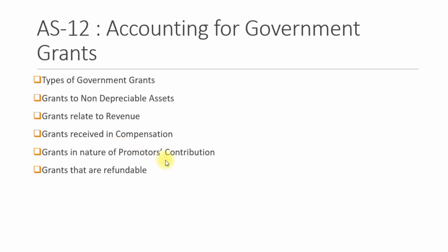For promoters' contribution, if grants are given in the nature of promoters' contribution, they should be credited to capital reserve and should definitely be part of shareholders' funds. So that is if it is in the nature of promoters' contribution. If the grant becomes refundable, the amount of refund should be adjusted against the unamortized deferred government grants, and the remaining balance should be charged to the profit and loss account as an extraordinary item.